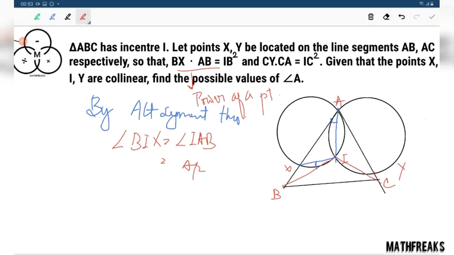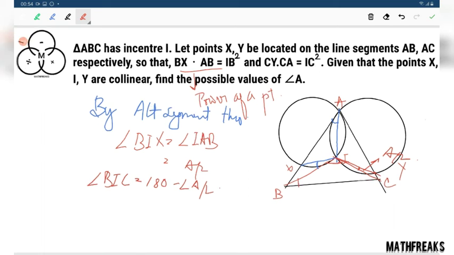Similarly, if you join this part, then this angle is also equal to angle A by 2. So what about this angle? Angle PIC will be 180 minus angle A by 2. Now this is B by 2 and this angle is C by 2. Angle BIC also equals 180 minus B by 2 minus C by 2 by angle sum property.